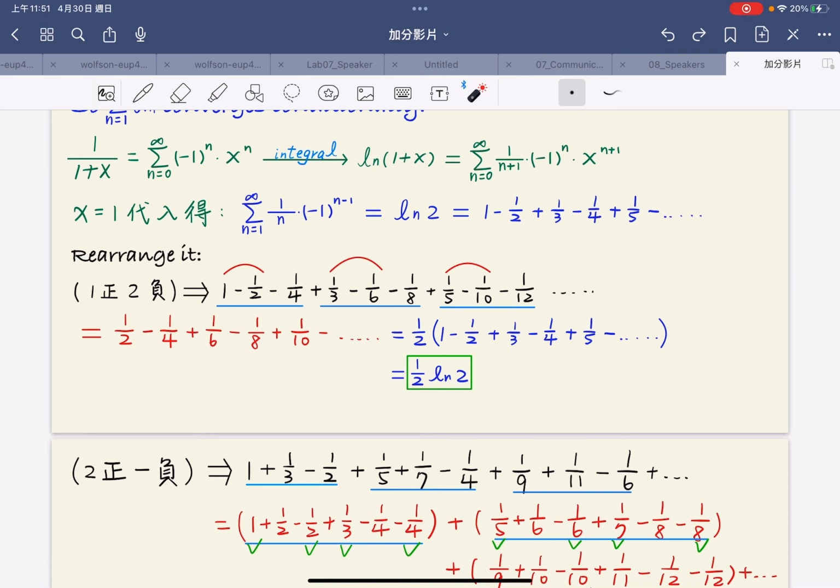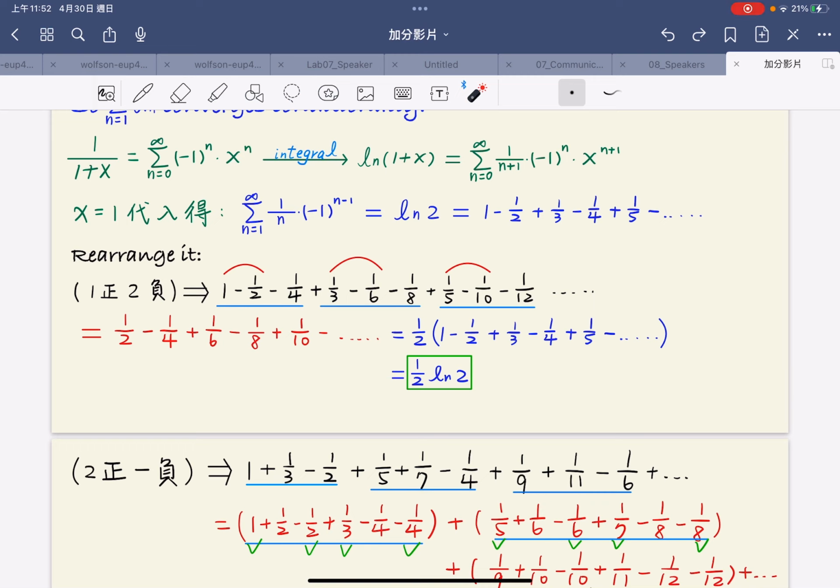One positive term matched with two negative terms, such that 1 minus 1 over 2 minus 1 over 4 plus 1 over 3 minus 1 over 6 minus 1 over 8, and we get 1 over 2 minus 1 over 4 plus 1 over 6 minus 1 over 8.